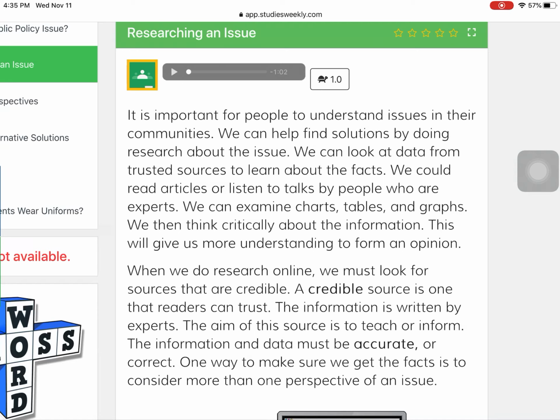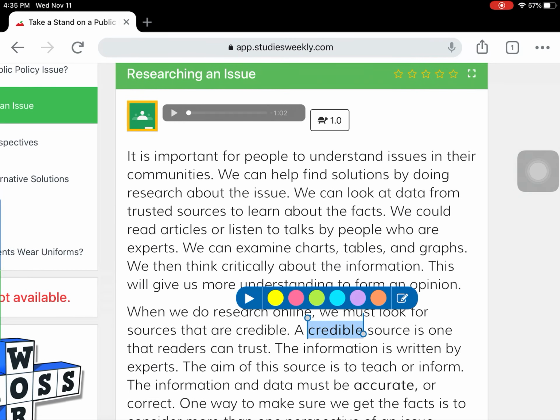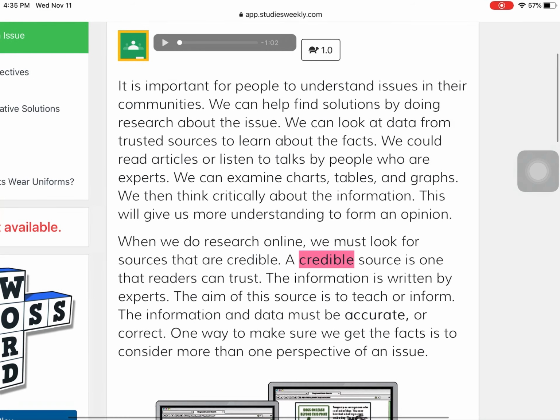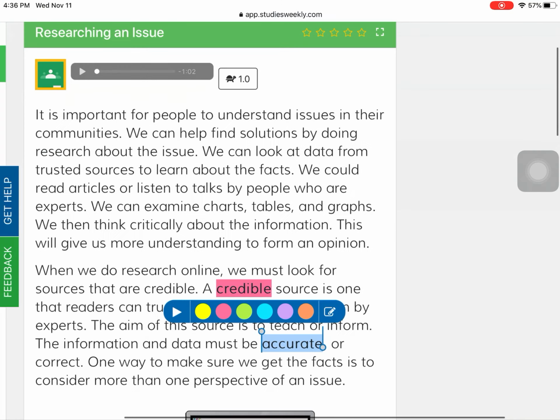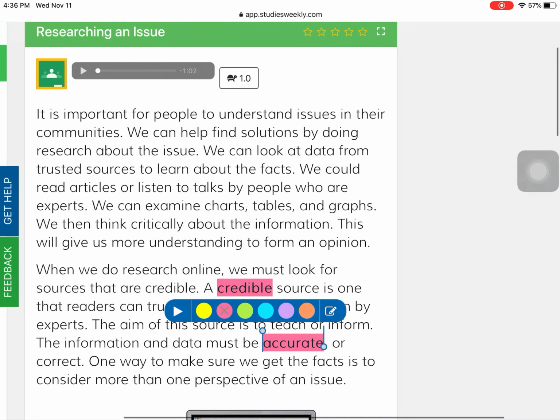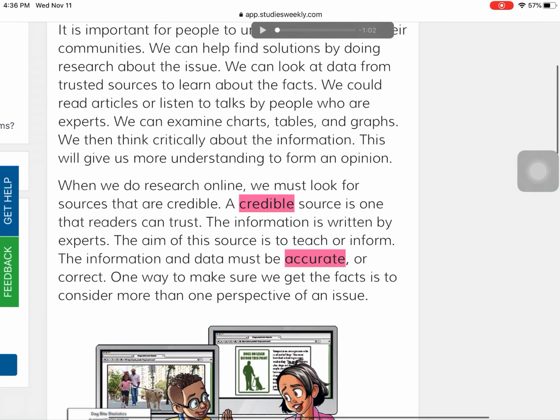When we do research online, we must look for resources that are credible. There's a vocabulary word. A credible source is one that readers can trust. The information is written by experts. The aim of the source is to teach or to inform. The information and data must be accurate. There is another vocabulary word. Accurate means correct.